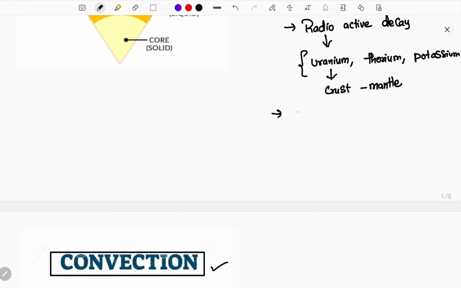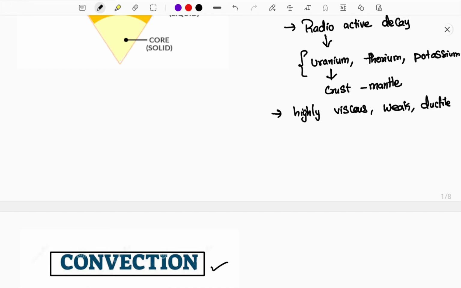And next, if you come to the other things, see here, this is highly viscous. Viscous means, as I had said earlier, like honey, which is viscous. It is also weak and ductile, which means it may change its form. It may go from solid to liquid, but strength will not be lost. It will be as strong as previously.